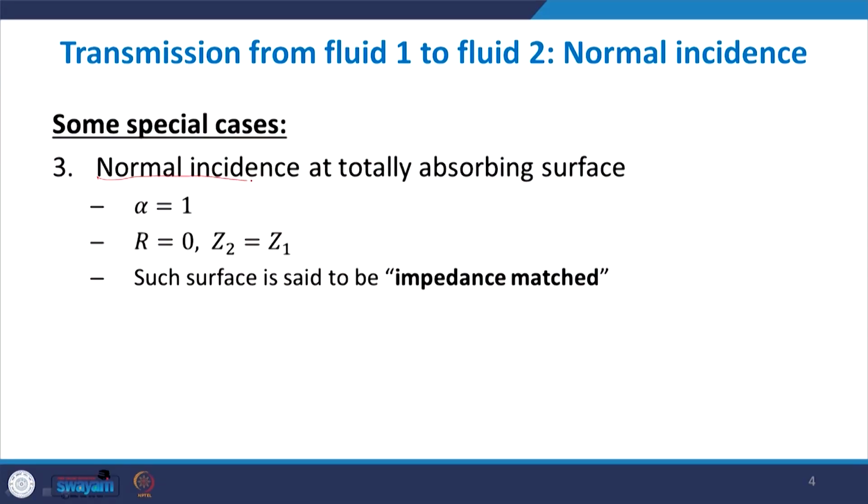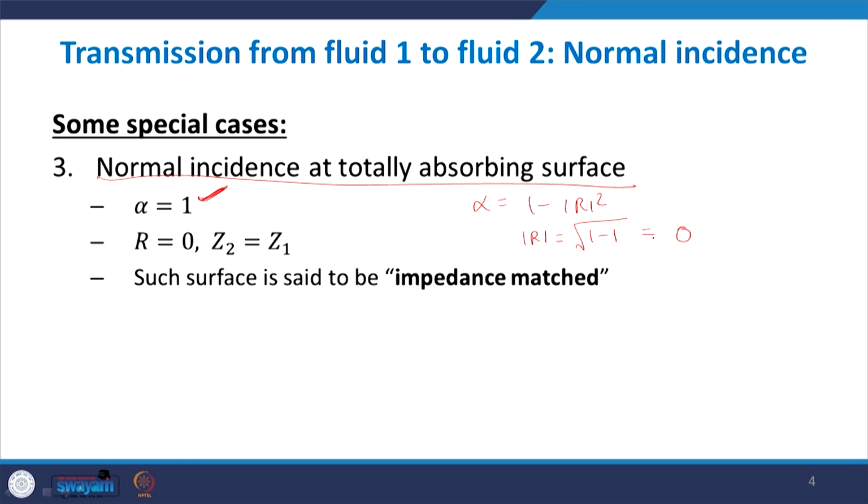When there is normal incidence at a totally absorbing surface, the alpha of that surface is 1, because it is total absorption. No sound will be reflected back because alpha is equal to 1 minus mod R square, so mod R will be the square root of 1 minus 1, which is 0. Overall there will be no reflection, because by definition alpha tells you what fraction of energy is lost in reflection.